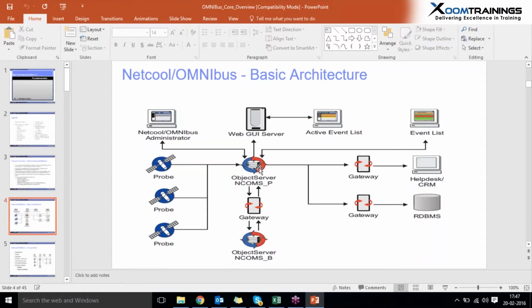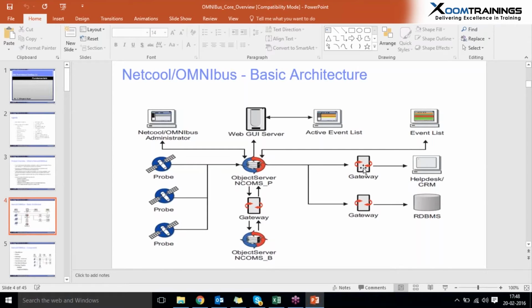So any person can easily identify what issue is being raised in that system location, so we can easily resolve that issue. After getting such operations in this Omnibus object server, it can send the events to the event list, either directly to this event list or using WebGUI. Here WebGUI is a web browser and it consists of Tip, which is easily accessible to every event raised by the network. We can see all these errors, issues and events in the browser.